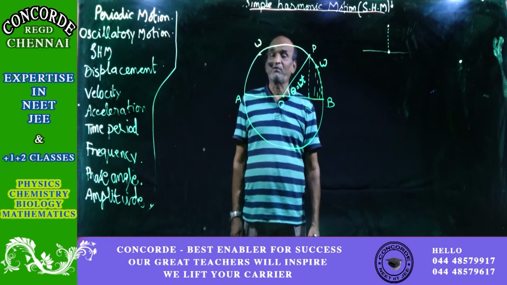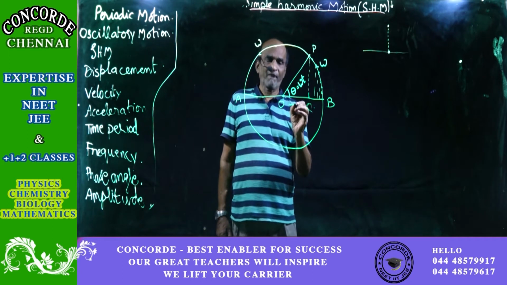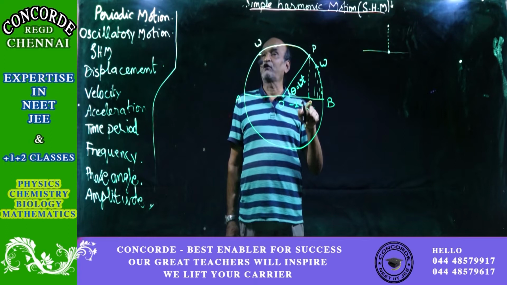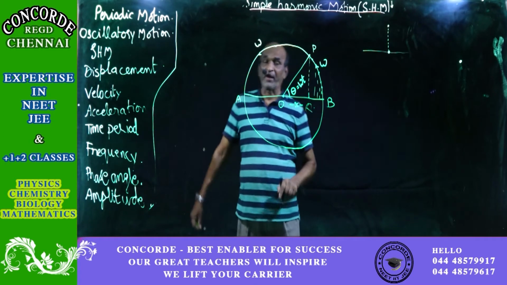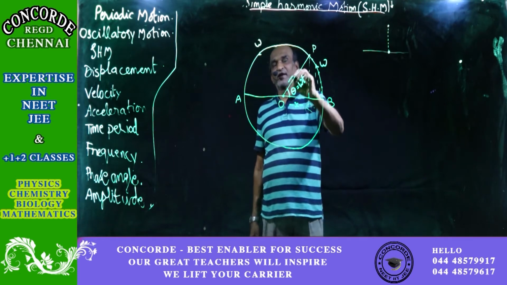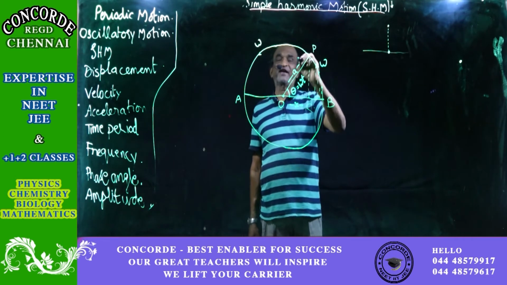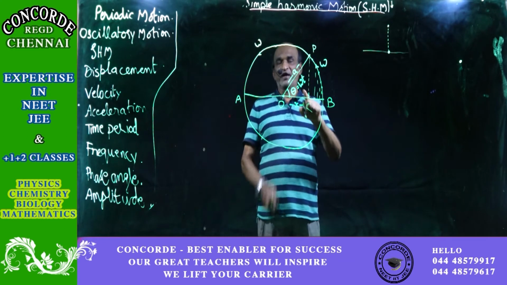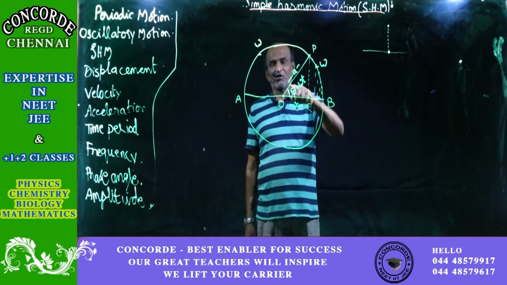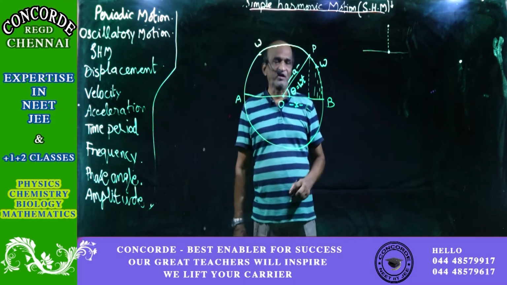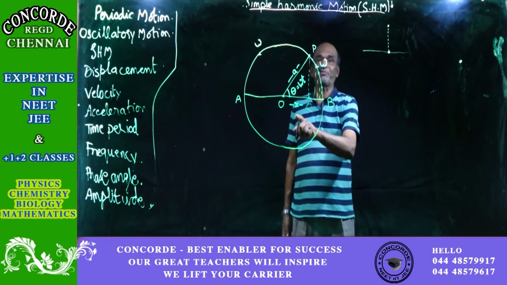All this must be remembered. Let this distance from the mean position up to point Q, which is the projection of P, be equal to x. And we know that the radius is taken as A. Then what is the value of OQ? It is equal to A into cos of the angle, which is theta or omega t. And that is equal to the displacement.